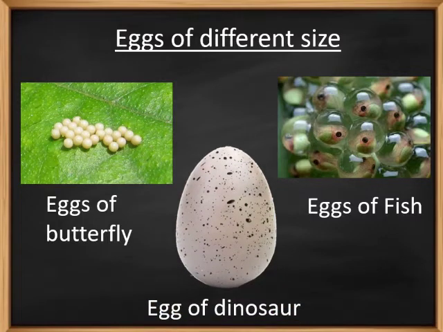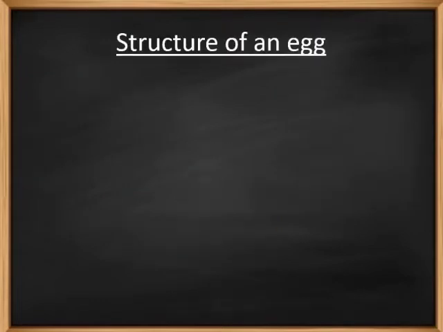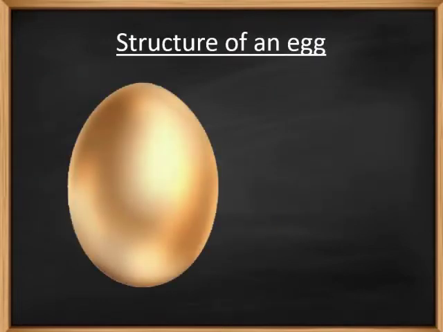Now you can see the egg of a dinosaur. It is so big as compared to the eggs of butterfly and eggs of fish. But all these eggs have a similar structure from inside. So let us study the internal structure of an egg.